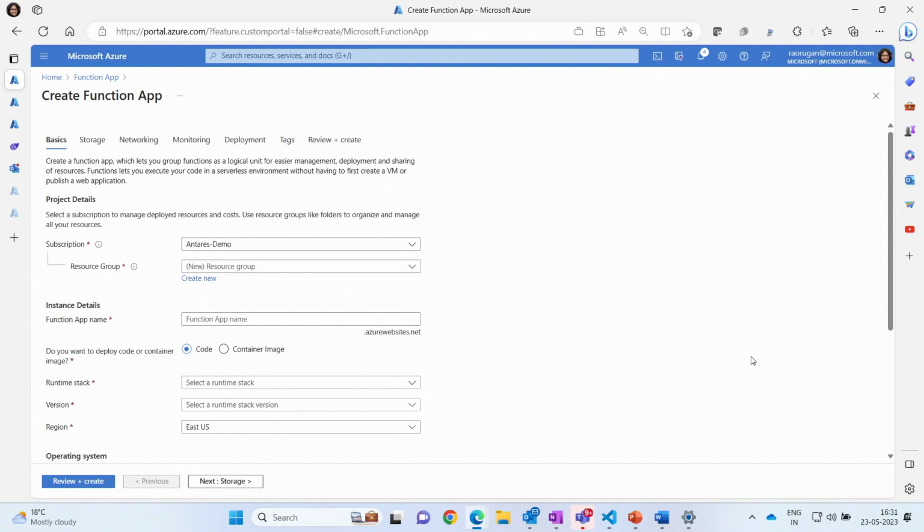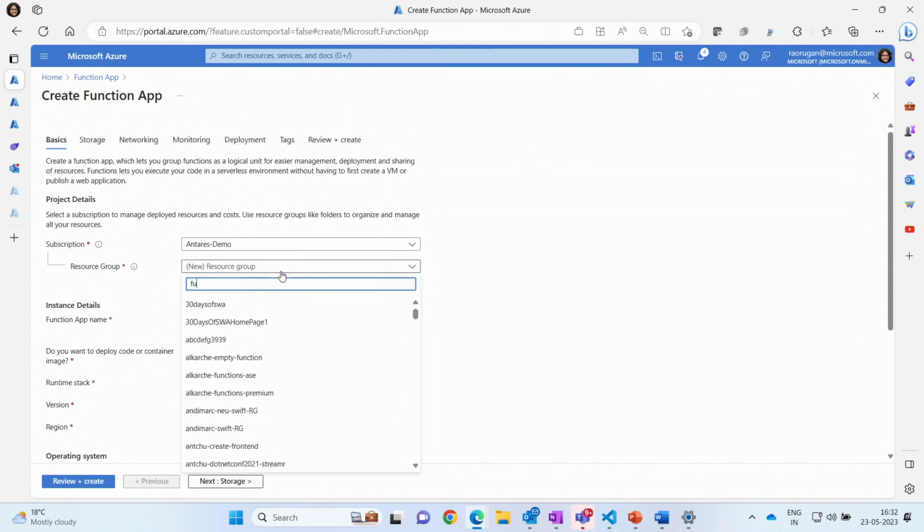So now I'm going to show you how to deploy the function app using Portal. So this is the create function app experience. So I'm going to go ahead and give the subscription and choose a resource group.